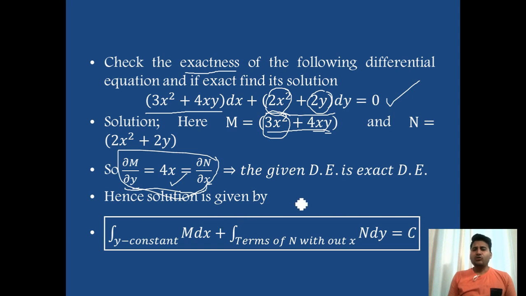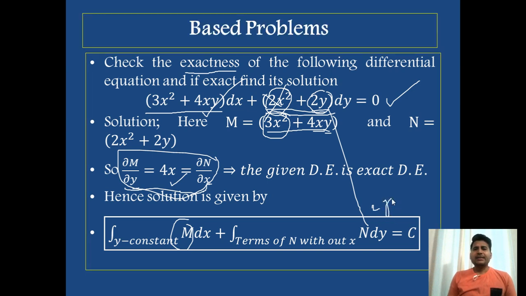Now, let us see how to find its solution. Simply the same formula, integral of M dx plus N dy: here I put the terms of M, and the terms of N with x equal to 0. If I put x equal to 0, that term vanishes. What is left is only 2y, so I will write only 2y.